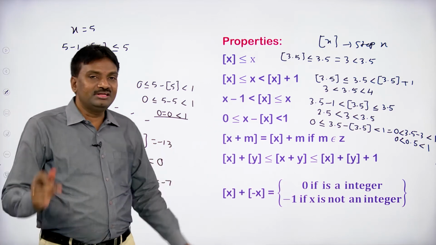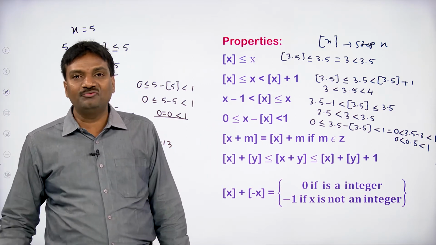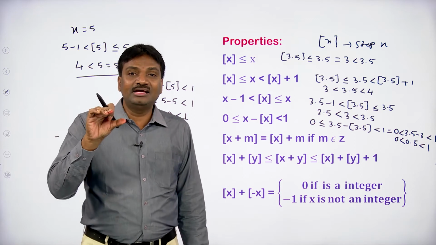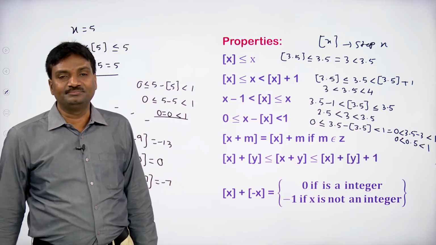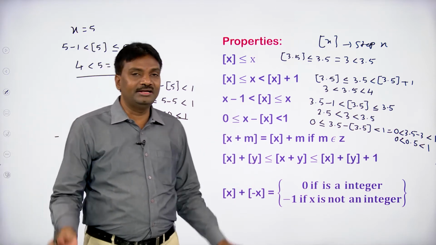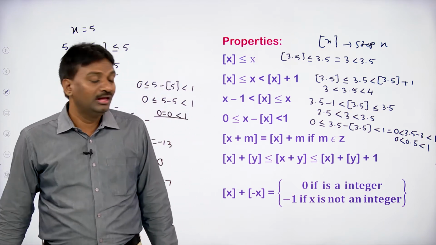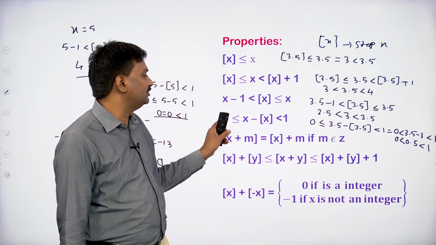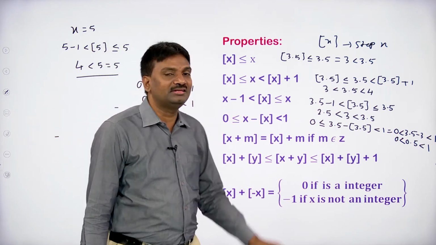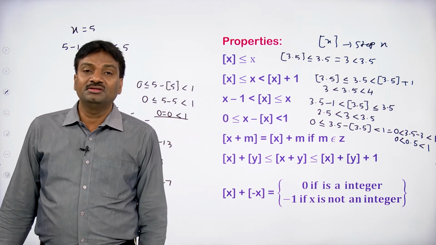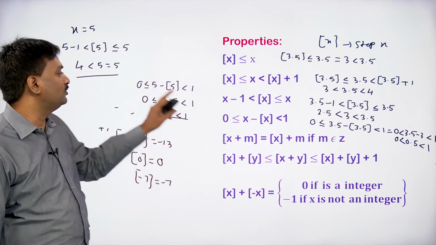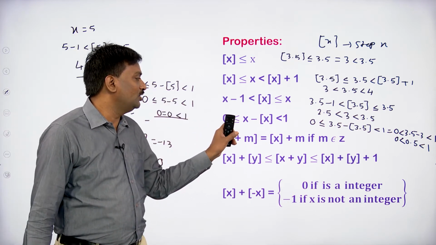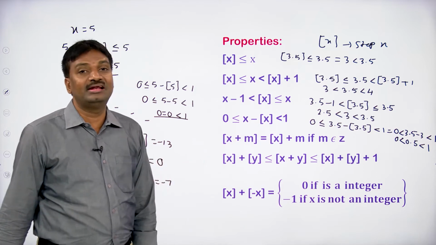So that's why, with respect to the value of x, we have to check whether x is an integer or not an integer. If x is an integer, we can take 0 less than or equal to x minus step x less than 1. If x is an integer like x equal to 5, in this case we can take 0 equal to x minus step x less than 1.